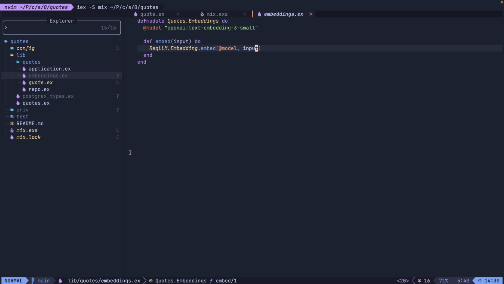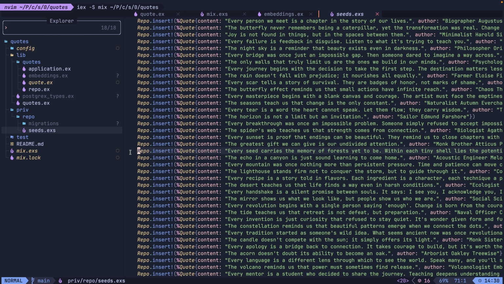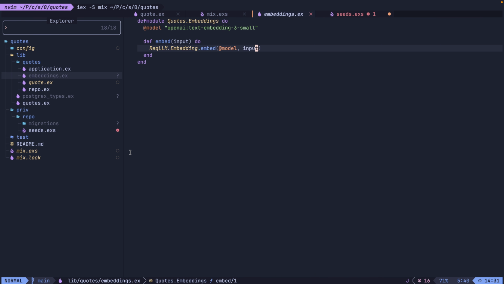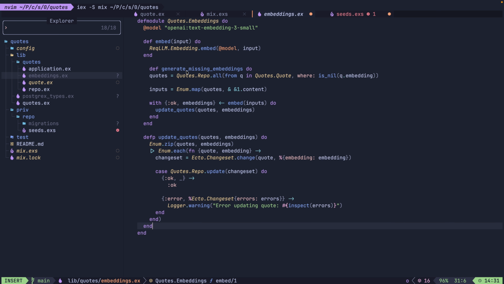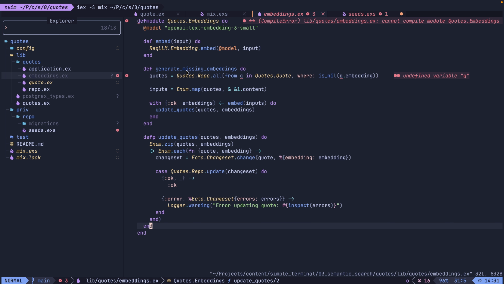As I mentioned before, I have this seed file here to generate some quotes for testing purposes. But to make it work with embeddings, we need to create a function that will generate embeddings for all of them. Let's quickly do that in our embeddings module. There's not much related to embeddings generation itself here, so let me just copy and paste it.